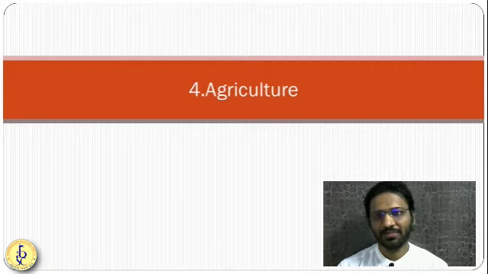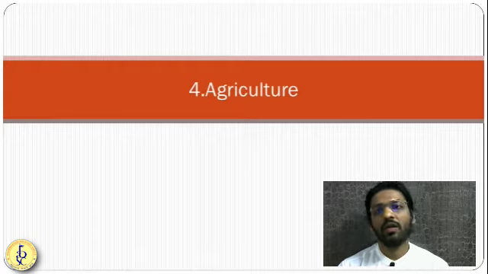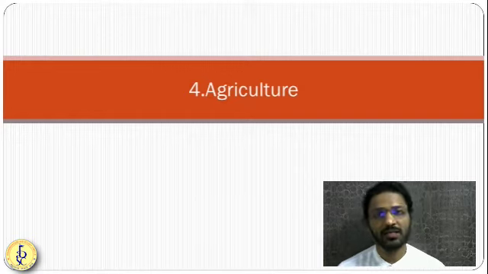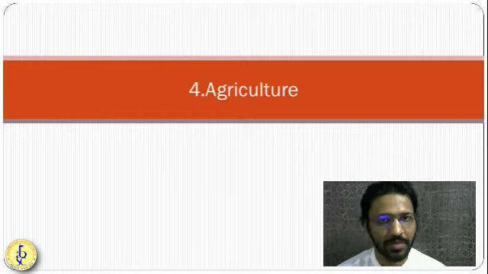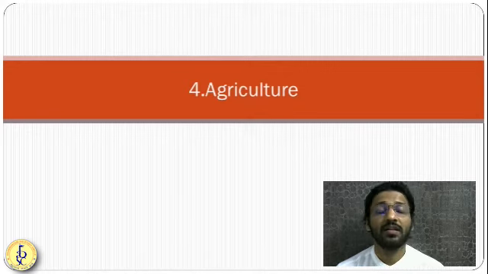So, friends, today we are going to see a very important chapter called agriculture. As we know, without agriculture, mankind cannot survive. The basis of all civilization is agriculture, whether it is the Egyptian civilization, the Sumerian civilization, the Harappan civilization, or the Indian civilization. So, agriculture is the backbone of all civilization.